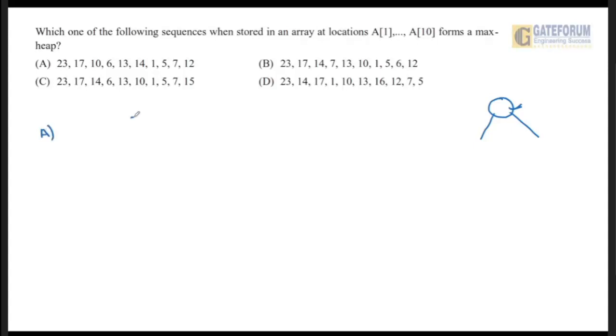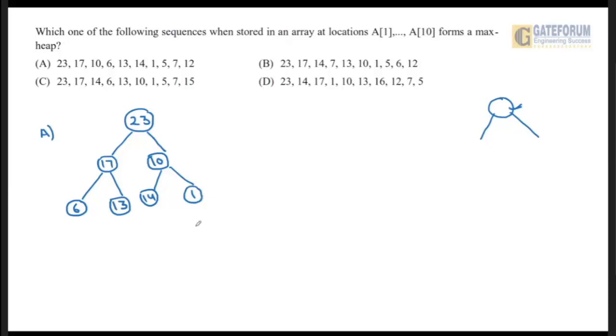heap A. So it is 23, 17, 10, then 6, 13, then 14, and then 1, and then 5, 7 and 12.